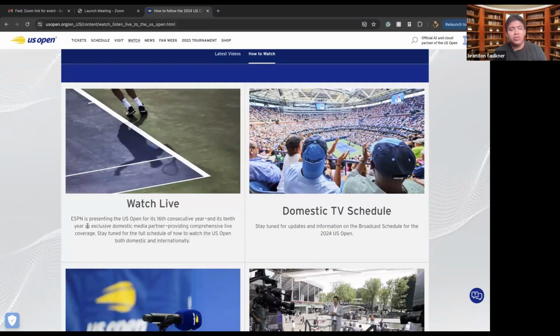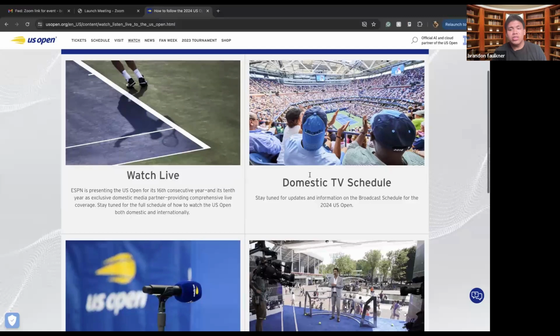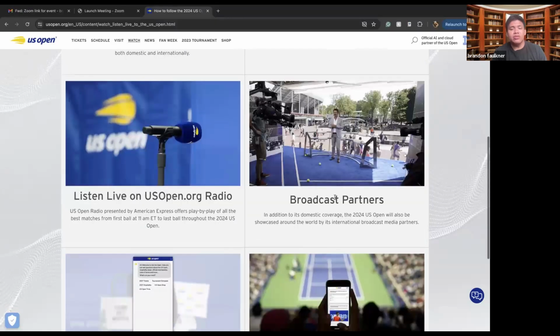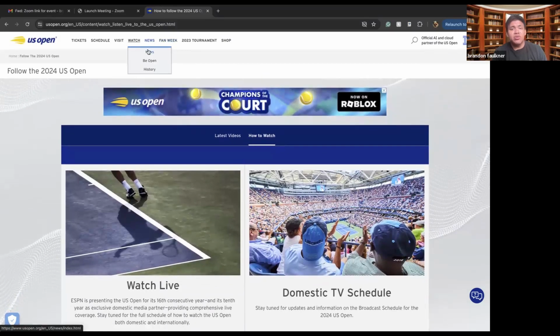You can also watch it through ESPN, which is the official partner with the US Open to promote it live. There's also a domestic TV schedule where you can watch it on your regular TV. If you have that hooked up, you can listen live on usopen.org radio, and then there's also different podcast partners as well. There's different news that you can find.